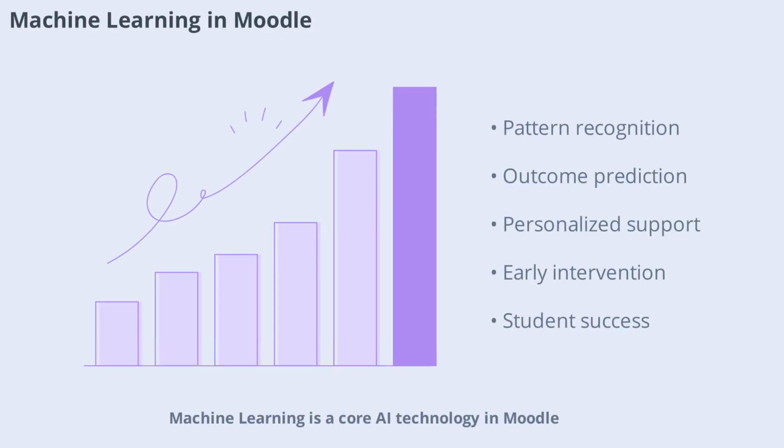Machine learning is a core AI technology in Moodle. It analyzes student data to identify learning patterns, predict outcomes, and personalize recommendations. This allows educators to intervene early and provide targeted support, improving student success rates.